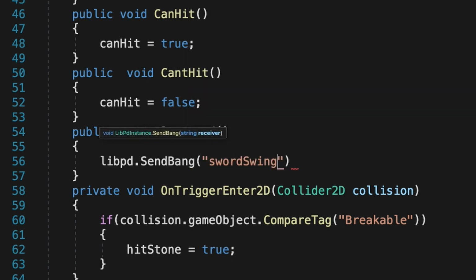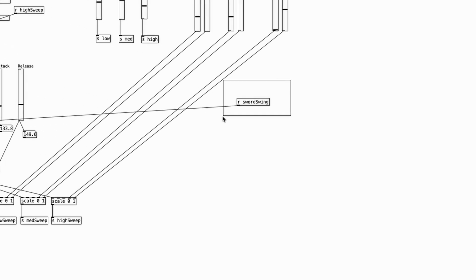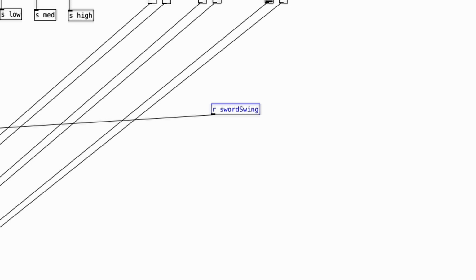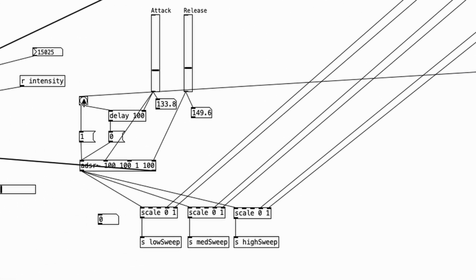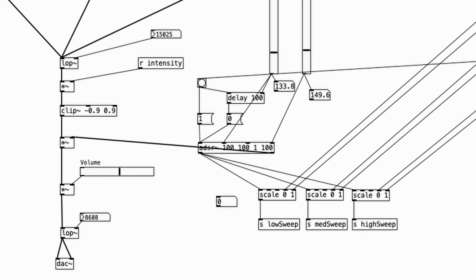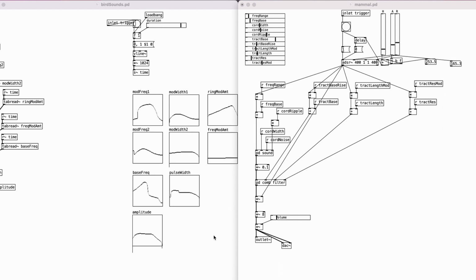For example, you can see here that when the player swings their sword, I send a bang labeled sword swing. Within Pure Data, we can then catch that bang with a receive object, which I then have connected to an ADSR envelope to trigger the sound. For monster sounds, I adapted the work done by Andy Farnell to mimic birds and mammals shown in these patches here. Using these, I can easily design vocal sounds for all the monsters I add in the game.